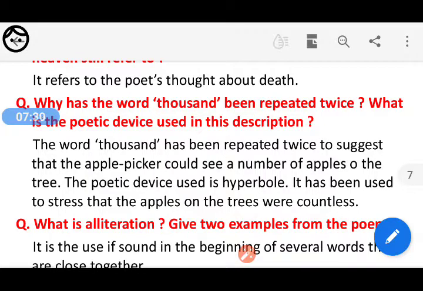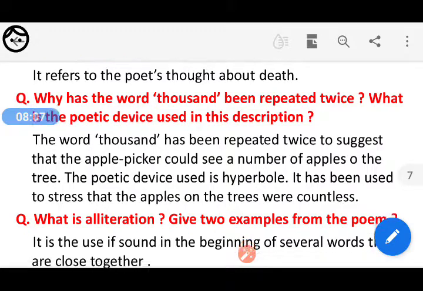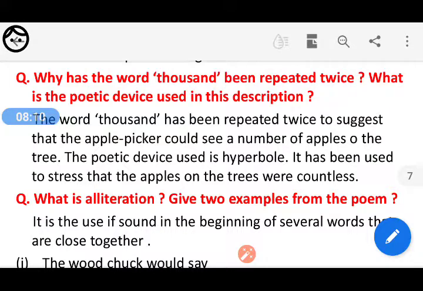As you know, you have already learned about this, the 10,000, as I saw at a glance in the daffodils. There it is hyperbole. Hyperbole actually means an exaggerated statement. When you exaggerate something, when you want to lay emphasis on some huge numbers or other things, you use the poetic device that's called hyperbole. So also there are thousands of apples, or the rumbling sound, as you see there, it has been used by the poet in order to lay emphasis on it, to exaggerate his statement. So this poetic device is called hyperbole, and hyperbole has been used in this poem.